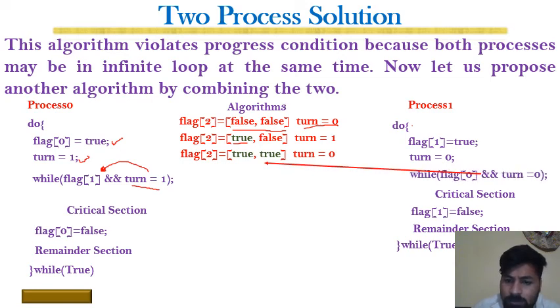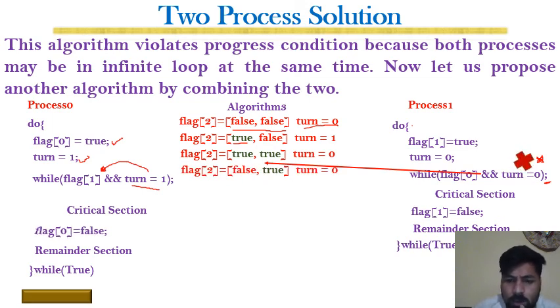Once it evaluates the loop, flag at 0, yes, it is true, and turn is equal to 0, yes. If both of these conditions are satisfied, then the semicolon at the end of the loop shows that the process will stop here and not execute. It will wait for something to happen. It means that p0 is in the critical section.